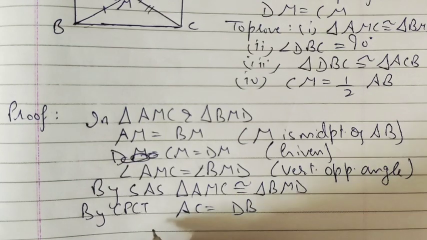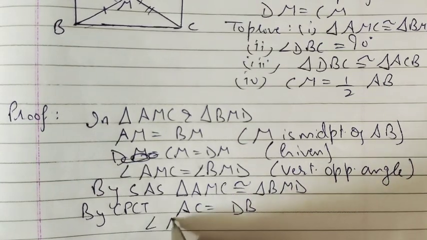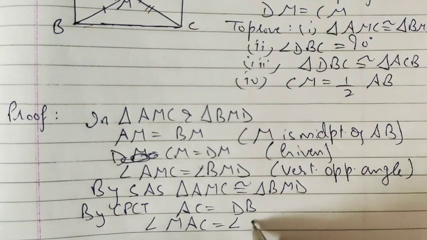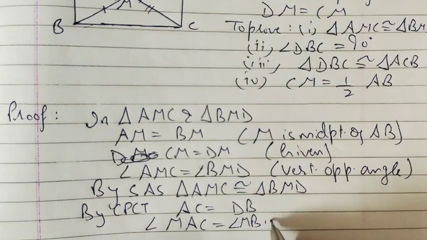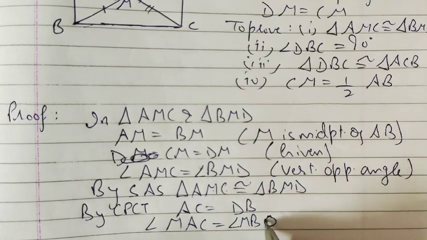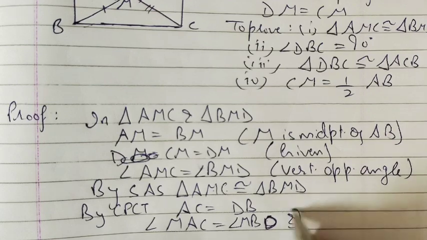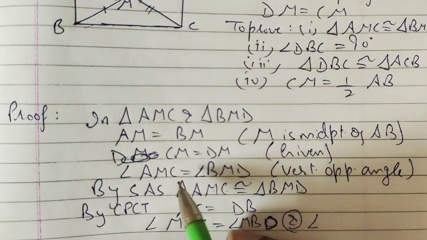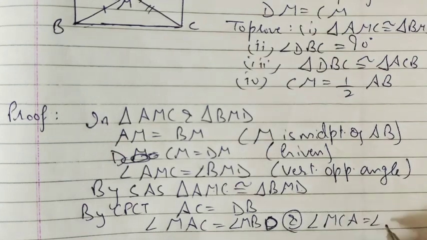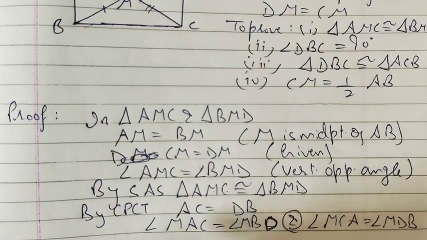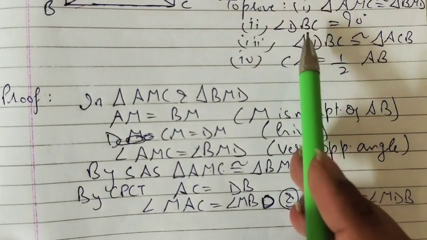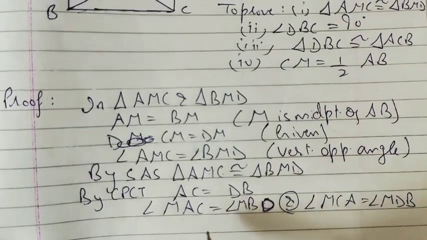Also angle MAC is equal to angle MBD, and angle MCA is equal to angle MDB by CPCT. So the next part is to show that angle DBC is 90 degrees.